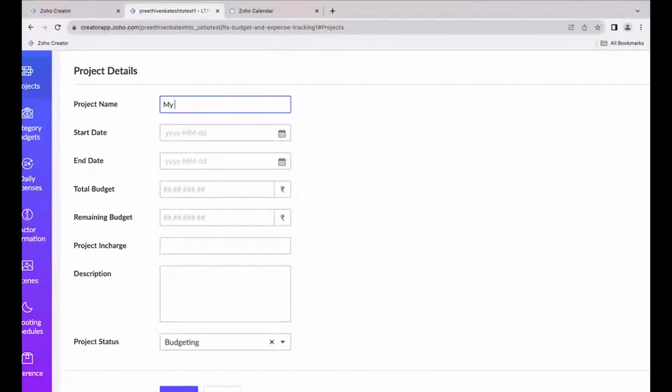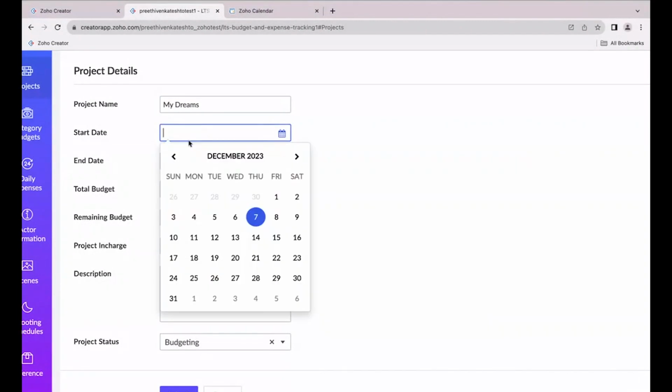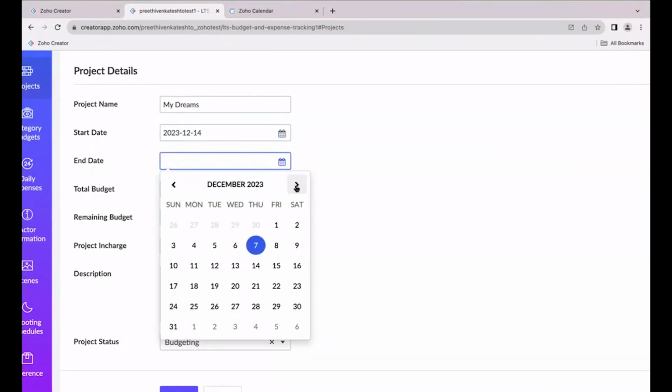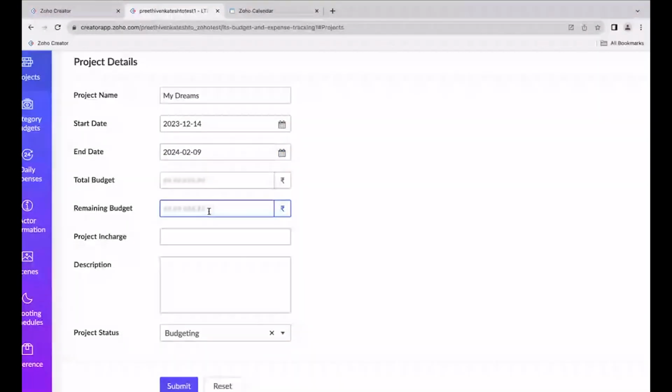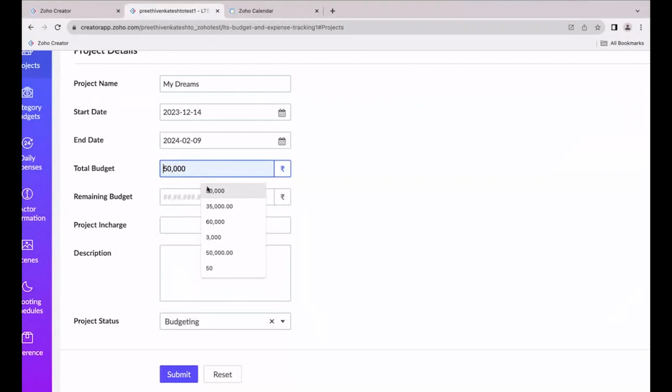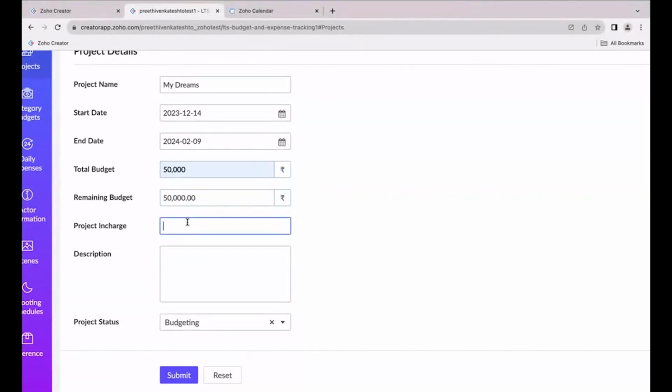So let me give the project name as Dreams. The shooting will start on the 14th of December, and it's going to be a 3-month shoot, completing in February. The total budget I'm going to give for this is 50,000 INR, and I'm giving a project in charge named John.